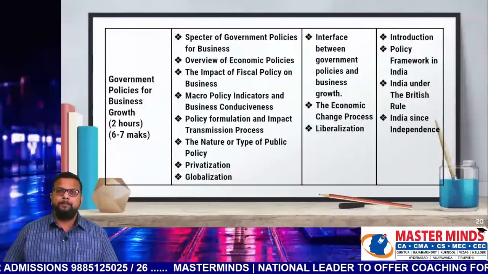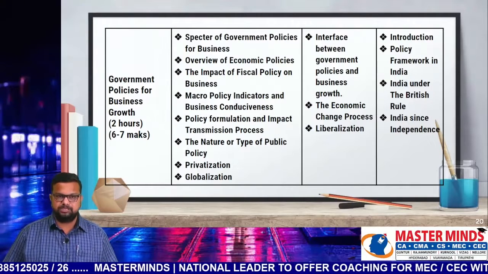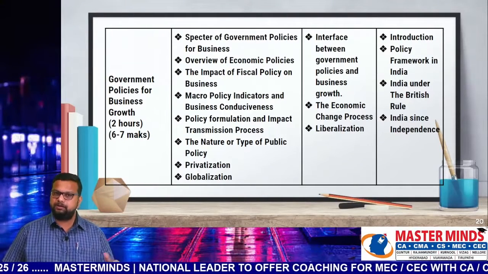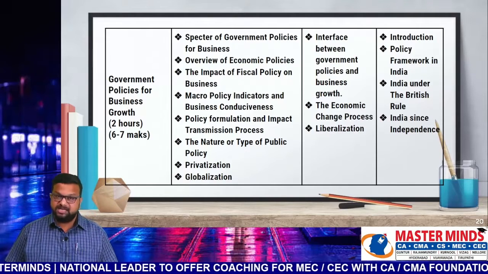Okay, government policies for business growth. The third chapter that you need to revise is government policies for business growth. So for this we have given 2 hours, 6 to 7 marks weightage. The first priority items are spectrum of government policies for business. It's a newly added topic.